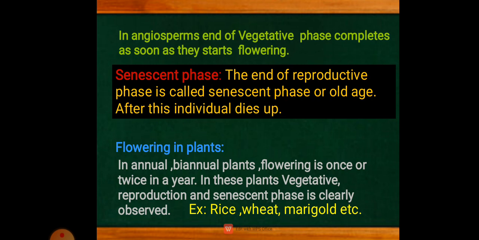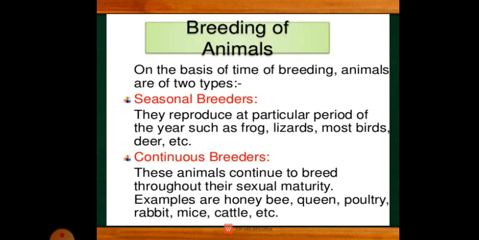The senescent phase is a complete aging, so it is the end of the reproductive phase. Once the organism enters this phase, aging occurs. It tends to become older, and it is the last phase of its lifespan.